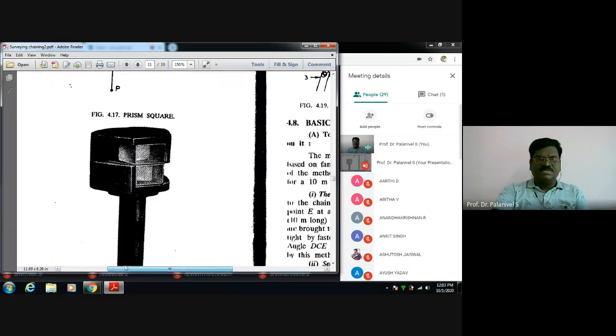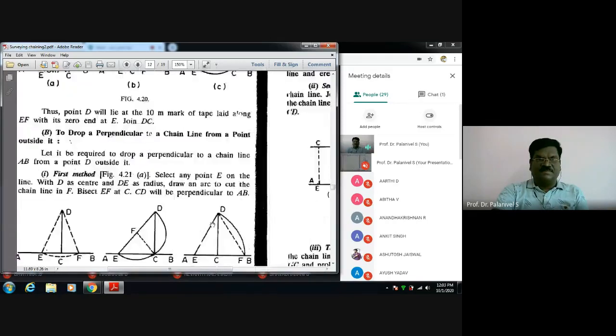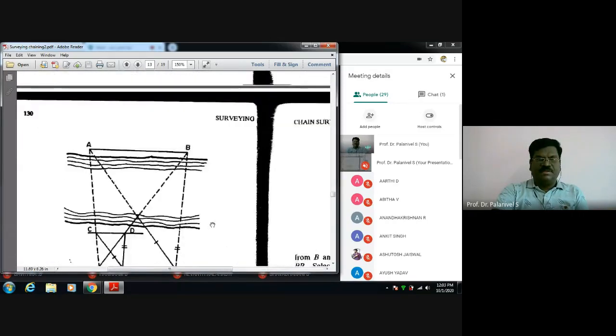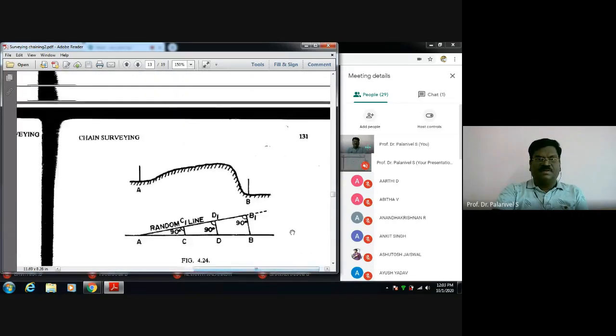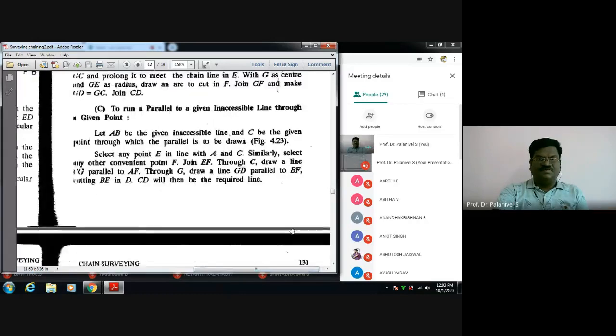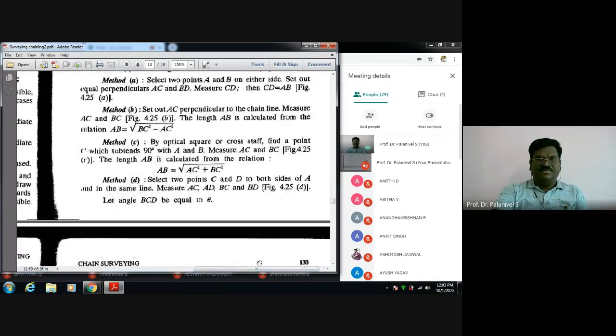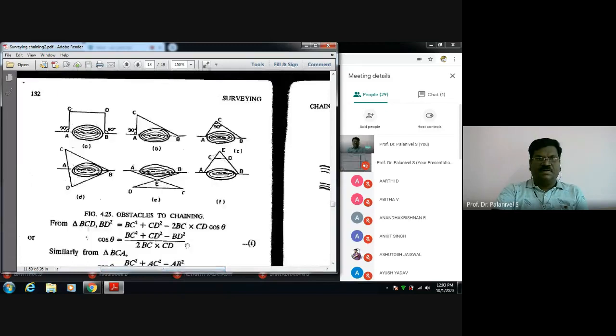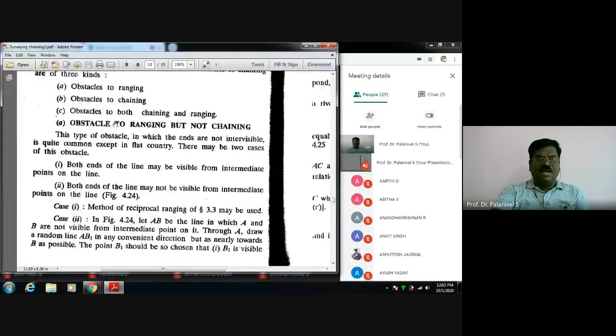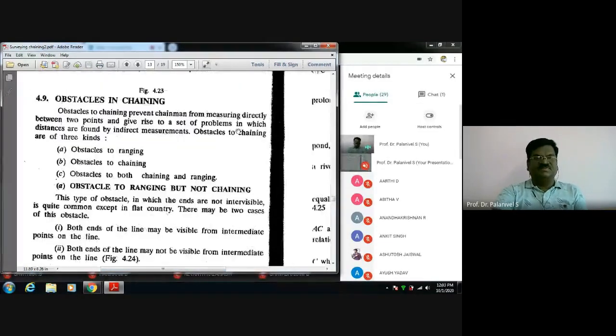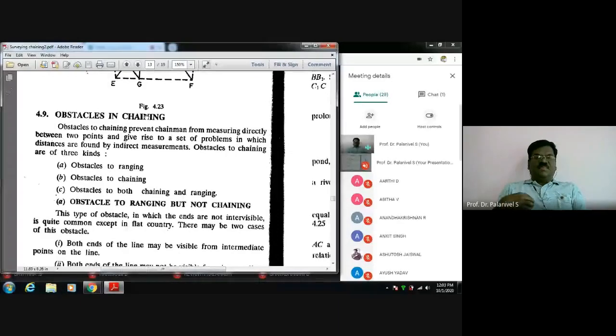In this chapter is obstacles in chaining. Okay, it is there. Yeah, it's here. Obstacles in chaining. This chapter is very important. Obstacles in chaining is important. When you do chaining, if you encounter any obstacles, how to overcome? Further, there are various interesting methods, very simple elementary level methods.